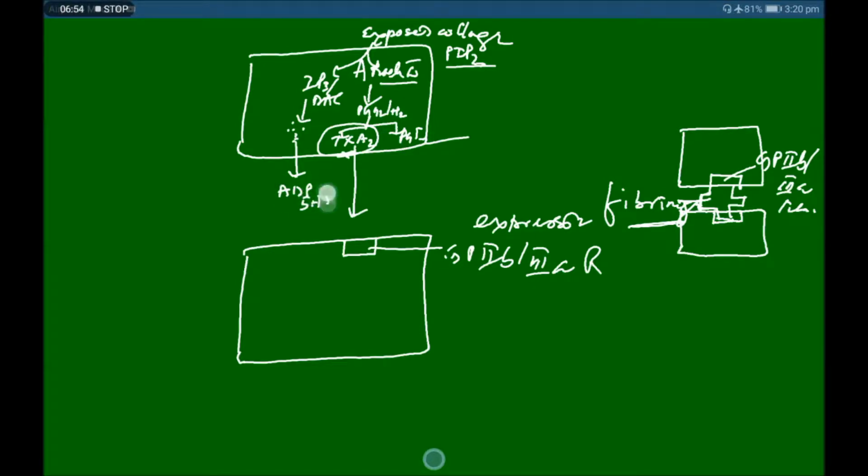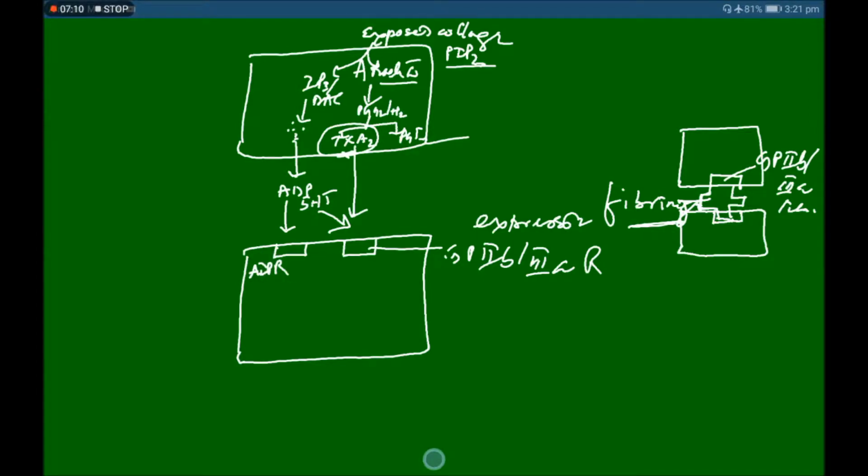From the platelets, this ADP also helps in expression of the GPIIb/IIIa receptor, and ADP binds to the ADP receptor on the platelets.